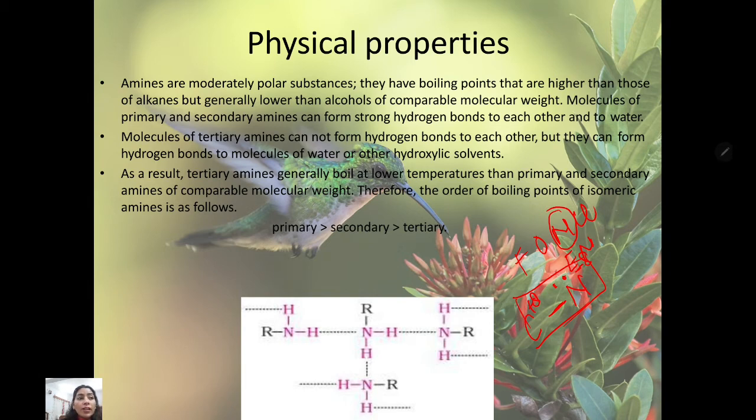They have boiling points that are higher than those of alkanes, but generally lower than alcohols of comparable molecular weight. Molecules of primary and secondary amines can form strong hydrogen bonds to each other and to water. What is in the case of nitrogen? Two things are there. One is intermolecular hydrogen bonding, second is intramolecular hydrogen bonding. Molecules of tertiary amines can form hydrogen bonds only to each other, but they cannot form hydrogen bonds to molecules of water or other hydroxylic solvent. Means tertiary amine is the only amine which has intramolecular hydrogen bonding.